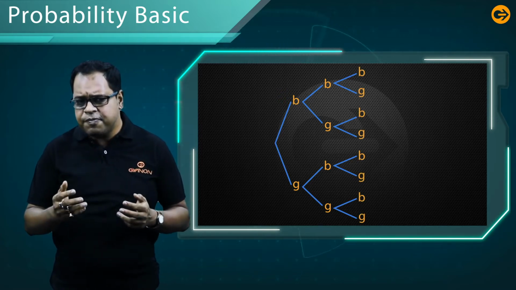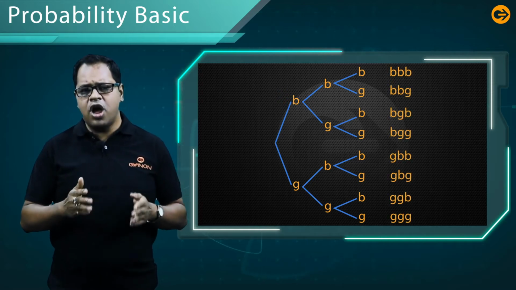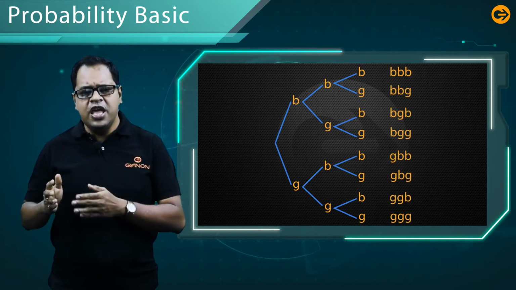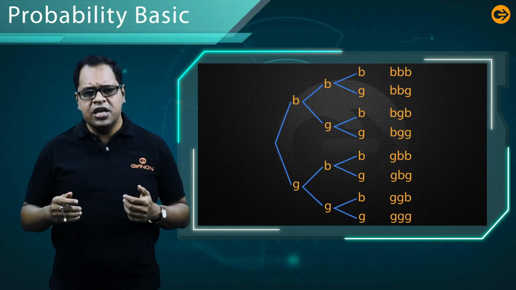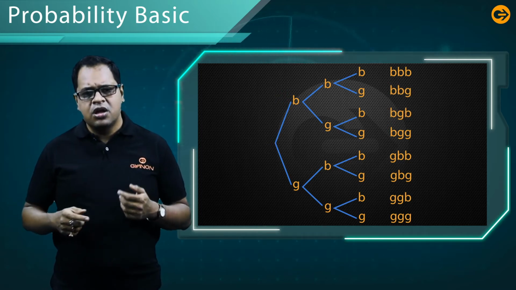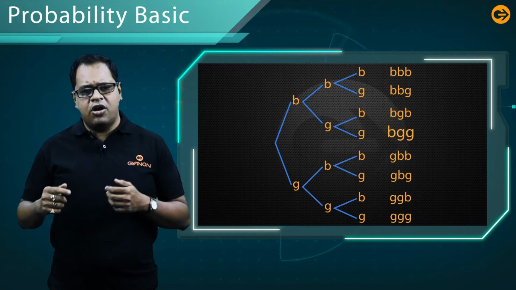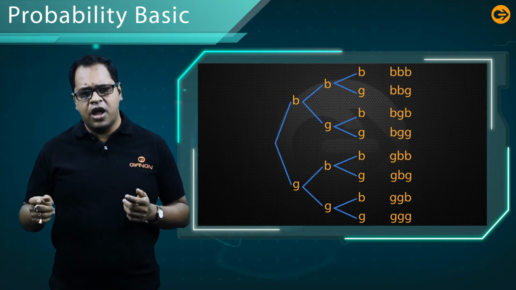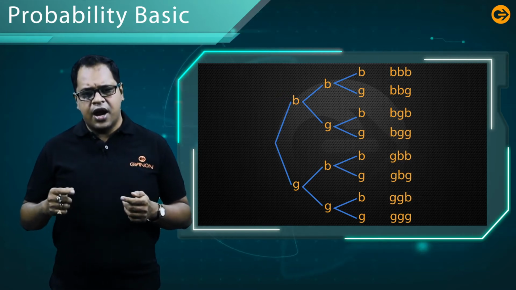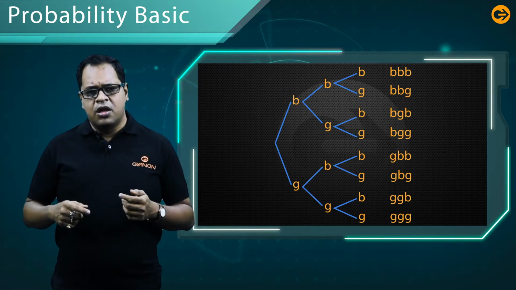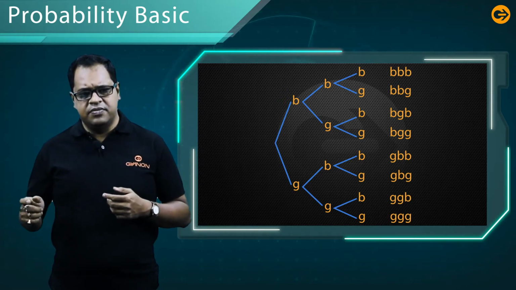Hence, what is the sample space? The sample space is boy, boy, boy, that means BBB, or BBG, or BGB, or BGG, or GBB, or GBG, or GGB, or GGG.